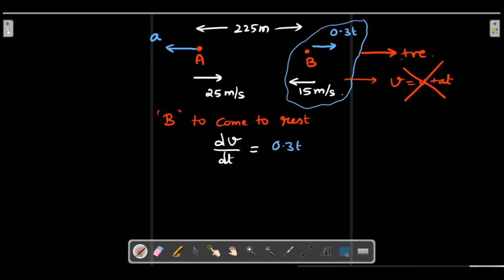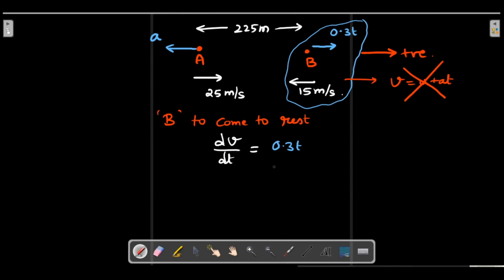I've taken positive direction in this way, so I've substituted A is positive here. The initial value of V is negative, so I'll take care of that, don't worry. You might be wondering why I didn't put a minus sign here. I'm respecting this, so these two are in the same direction, so I've written that minus 15. I'll acknowledge it while I substitute here, so please be careful about that.